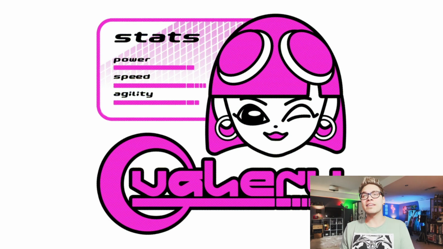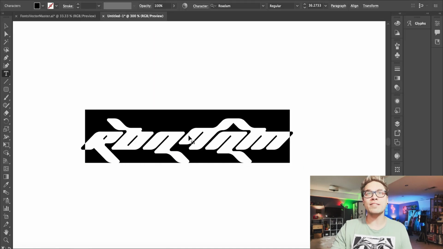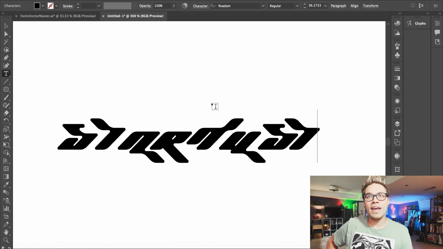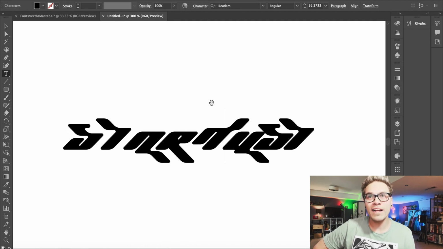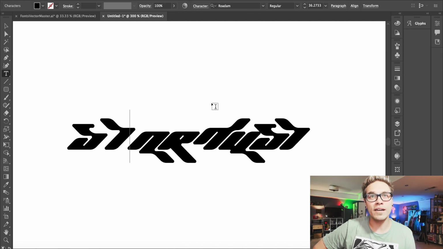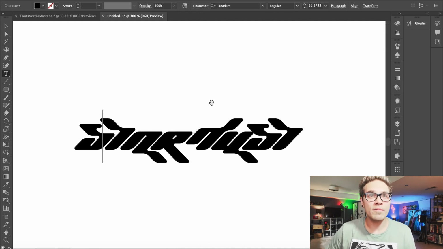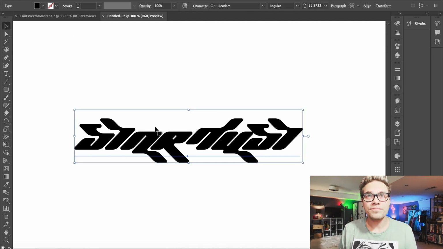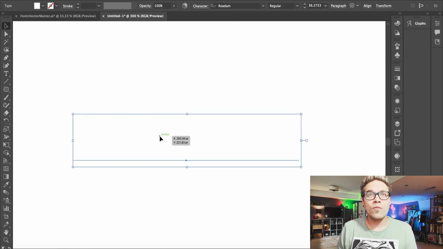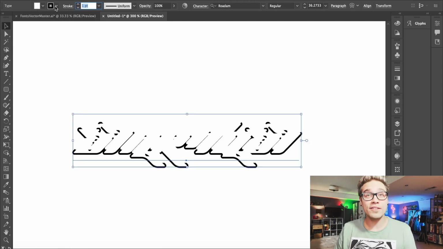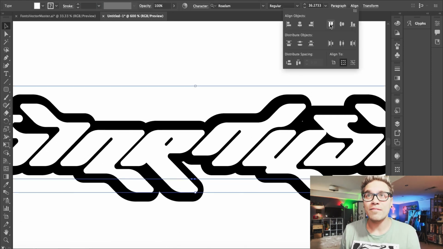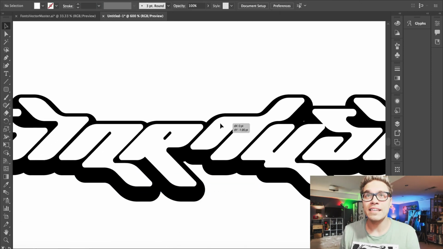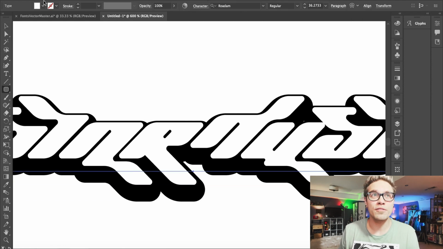I'm feeling it. So our last font is by Hunter. It's called Rotom, and we're gonna go ahead and change out the text to say Stardust and play with the kerning. This is a really cool looking font. So just kind of playing with that right there. Once again, as we've done with all of our others today, we're just gonna turn on those outlines and play with the placement a little bit. We can bring it up and give it a pseudo 3D kind of look.